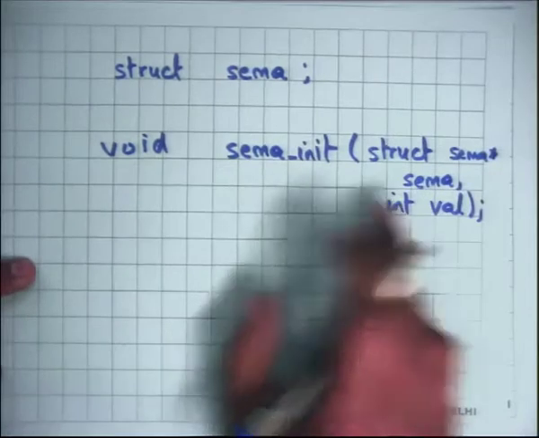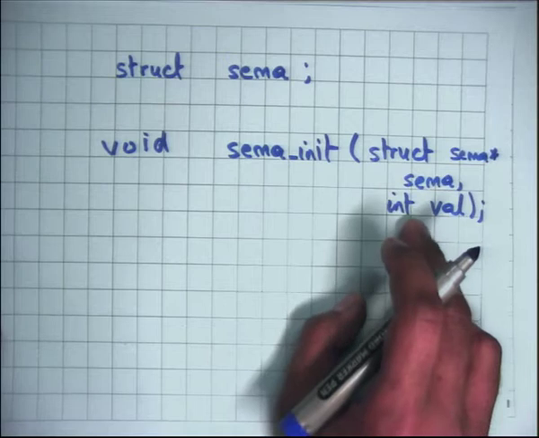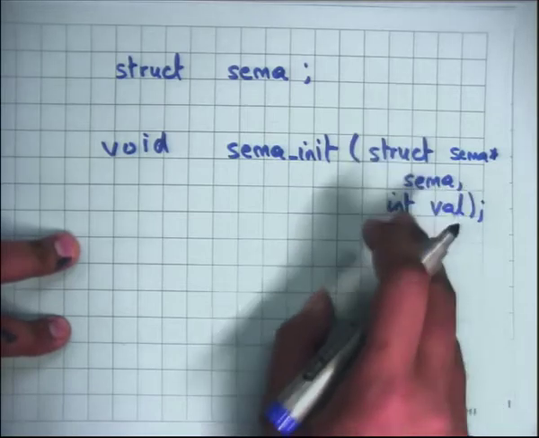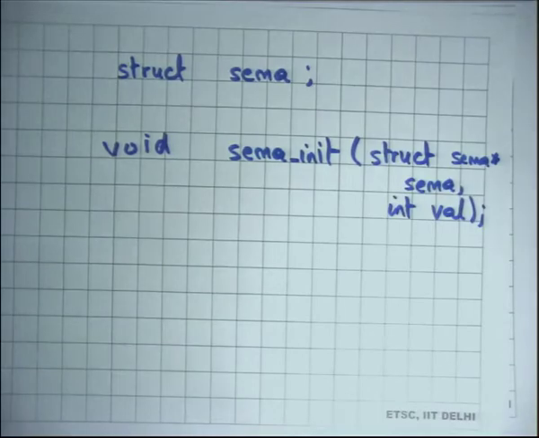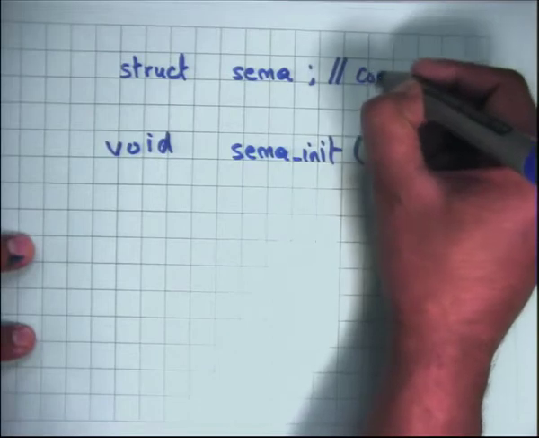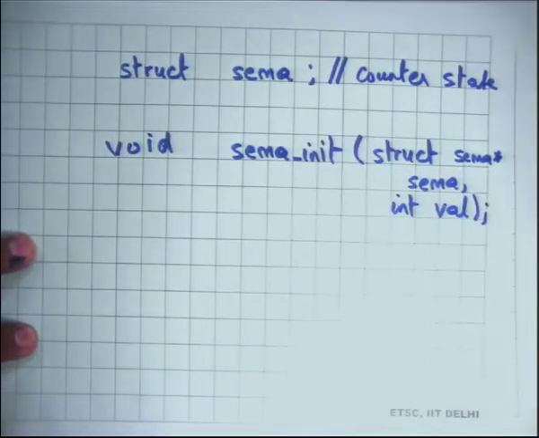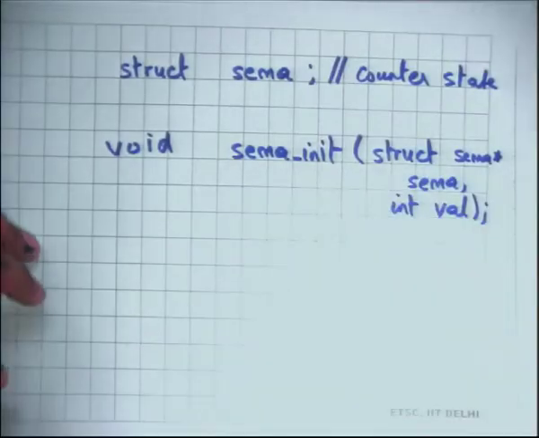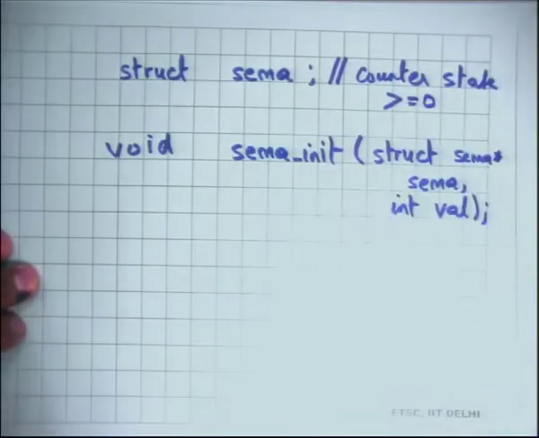The first argument is the semaphore variable sema, and the second argument is an integer value, and it sets the counter inside sema to be equal to val. So a semaphore has a state called counter, and init will initialize the counter to val, assuming val is greater than or equal to 0. So this counter should be greater than or equal to 0. That's another invariant of a semaphore.